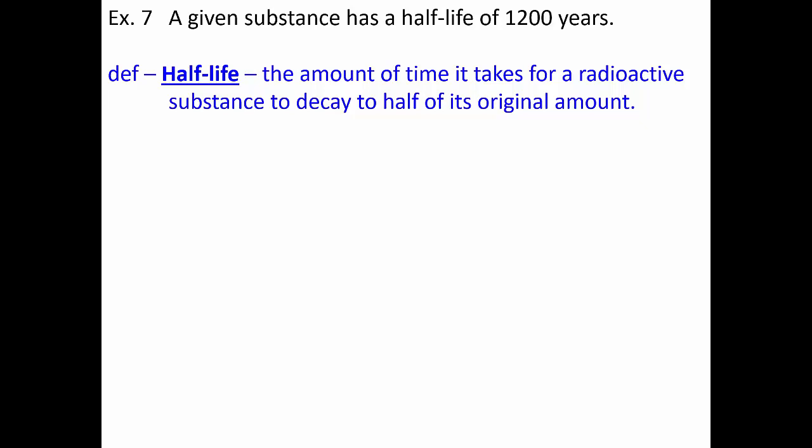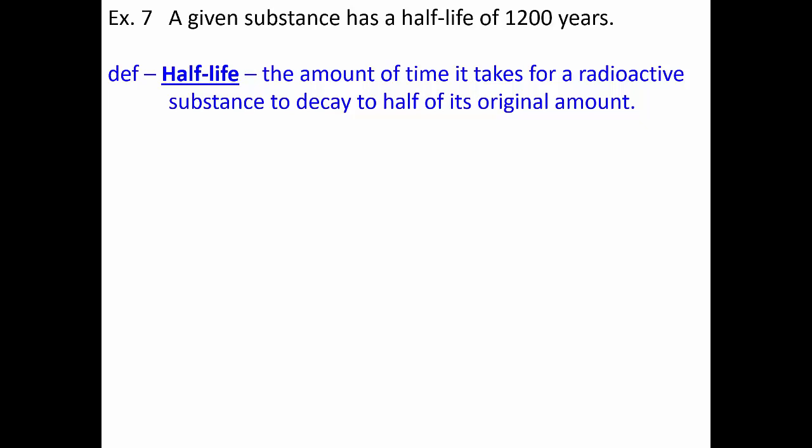But other types of radioactive substances have much shorter half-lives, so they're much easier to measure, and because they're sending off more energy in a shorter period of time, they're much more dangerous to us as humans. Hydrogen is radioactive, but not in a way that's dangerous to me. Plutonium is radioactive, and it can kill me pretty quickly. So again, the half-life is simply the predetermined amount of time that it takes for any given element to decay to half of its original amount. The beautiful thing about the periodic table is that it's predictable. Every particular element has a known half-life. That's just one of the basic properties of those elements.